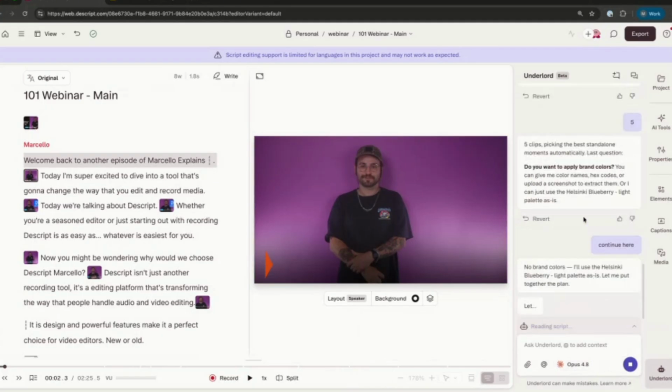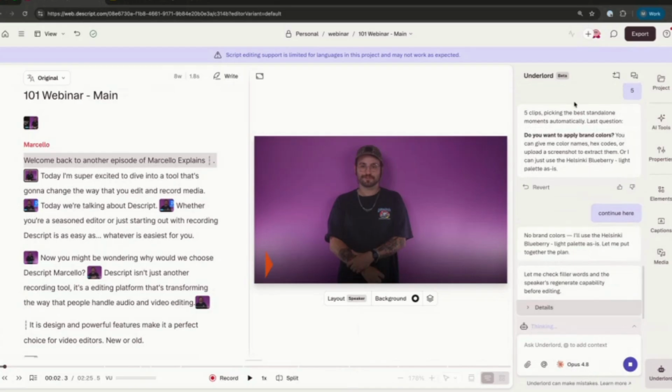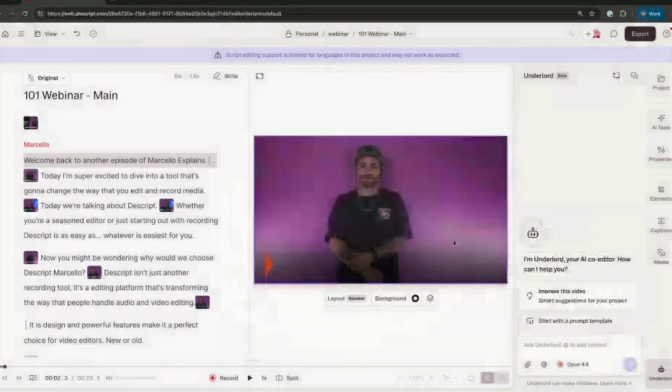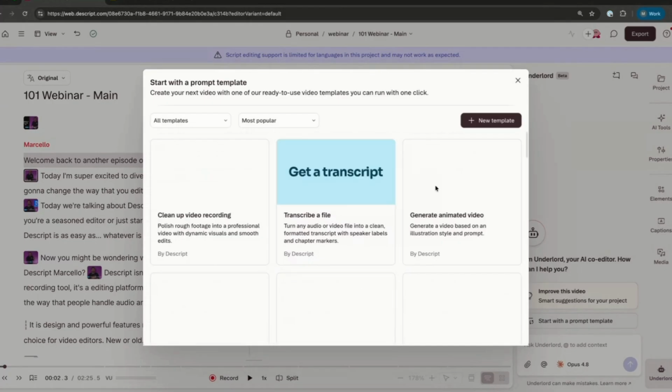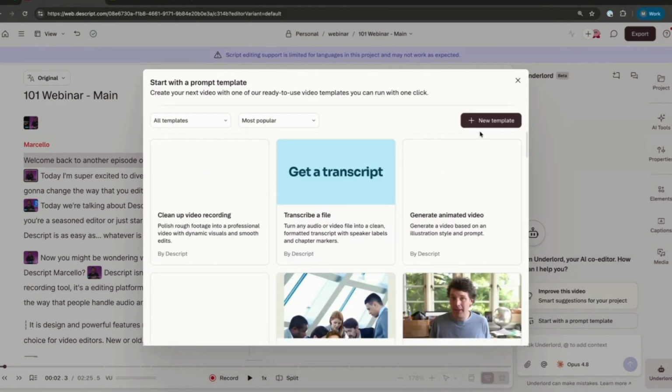But again, this is where we can manage all of that, like AI interaction and AI editing elements. Now, one thing I wanted to show as well is, once we get to the point where we know, hey, I'm using this same prompt or this same type of layout every time, how we can save those layouts for future usage.